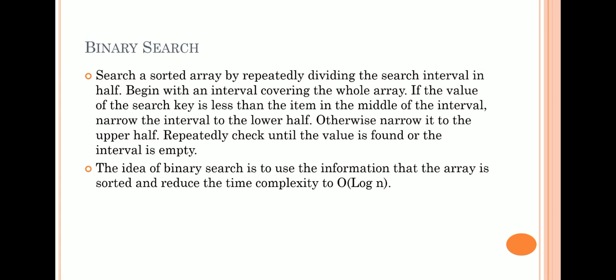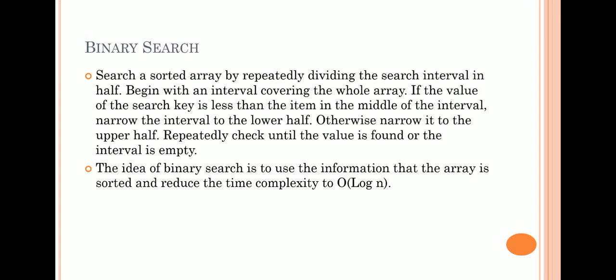For binary search, each time we calculate the mid by using the formula (low plus high) divided by 2. So it returns the mid, and we check whether the given search element, the key element, is less than the mid element. Then we go for the upper portion of the array. Otherwise, we go for the lower portion of the array if the list is in ascending order.